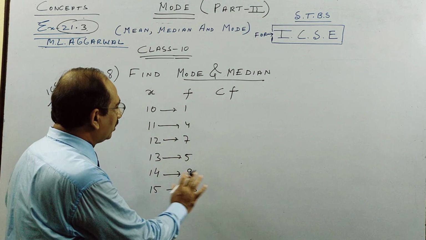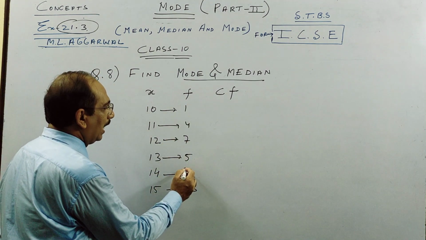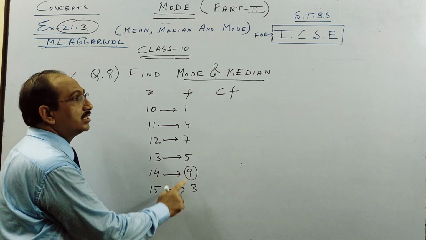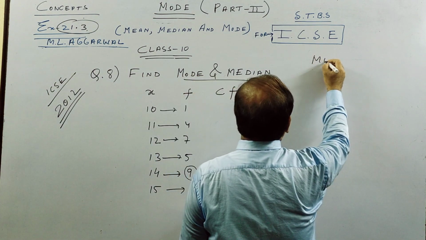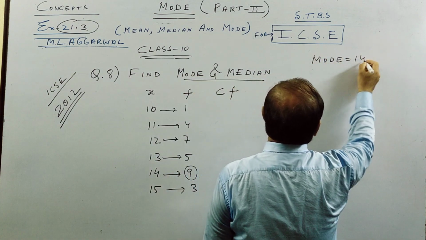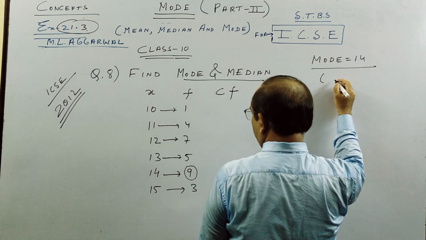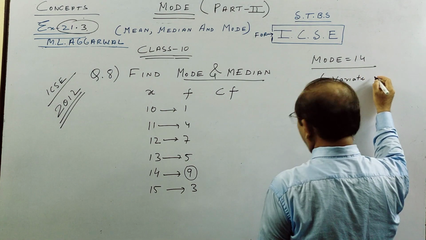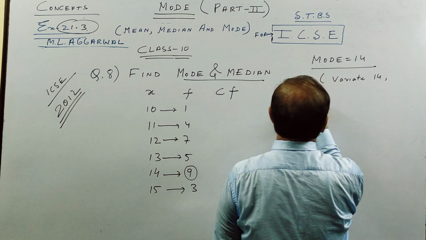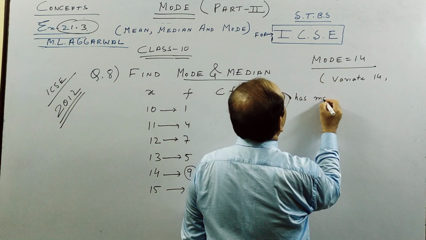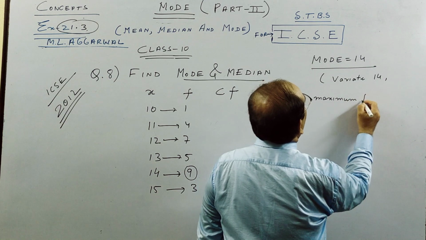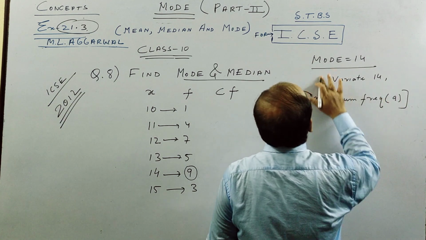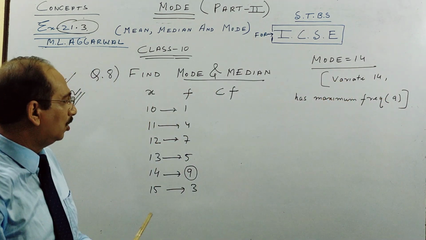So directly you see, without doing anything, 14 has frequency 9. So your mode will be 14. The variate 14 has maximum frequency, which is 9. So your answer is not 9.